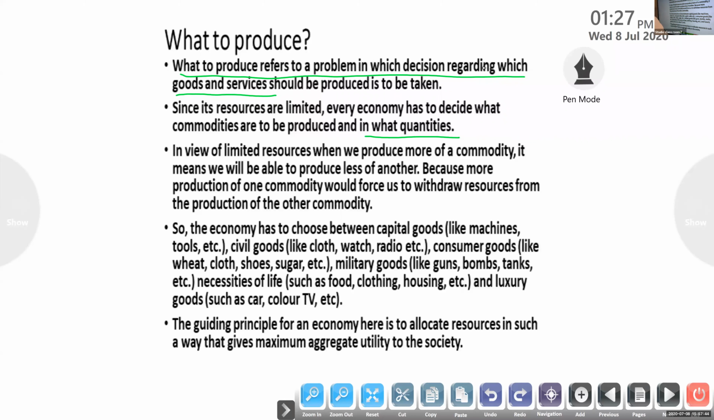In view of limited resources, when we produce more of a commodity, it means we will be able to produce less of another. If you try to produce one particular thing in more quantities, definitely it will lead to a problem. Example, two variables are there. In South India, we are able to produce wheat and rice, but we are not producing wheat in more quantity. Instead, we are producing rice, because we are utilizing our land for the production of rice. So wheat production will decrease.